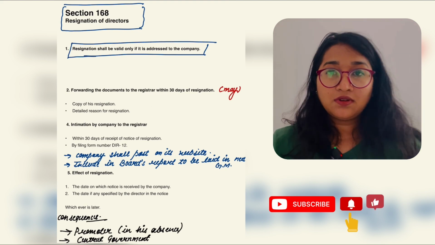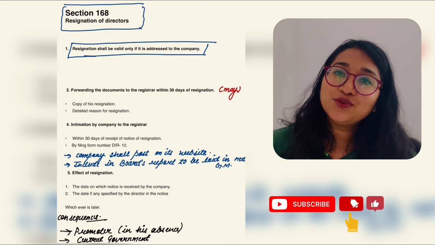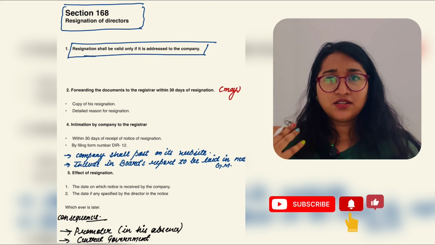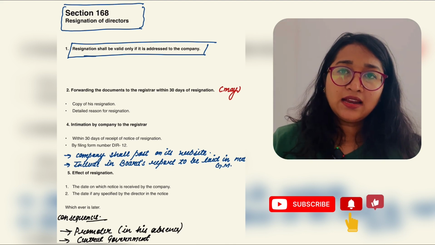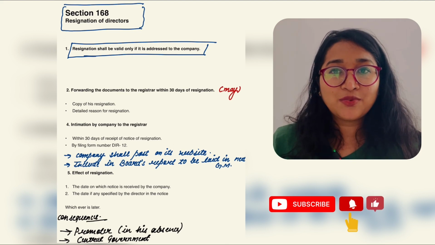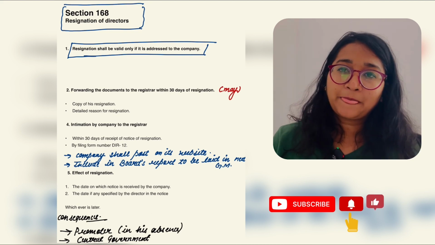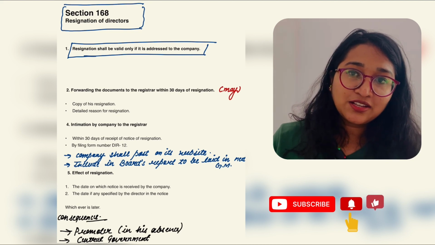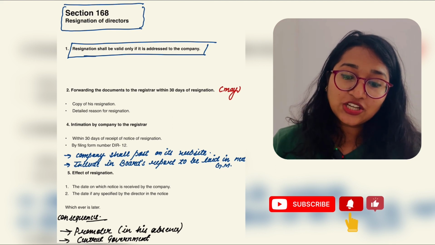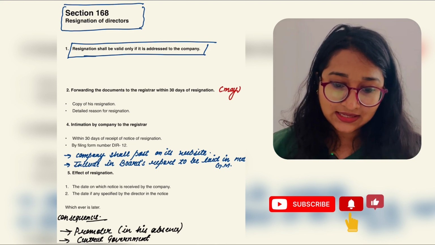What if a moody director wants to give a resignation? For example, he has written a resignation letter and kept that resignation letter in his office table's drawer, and left the office. Do you think that resignation is going to be valid here? No. Okay, so the resignation shall be valid only if it is addressed to the company. Number 1 point. Is it clear?